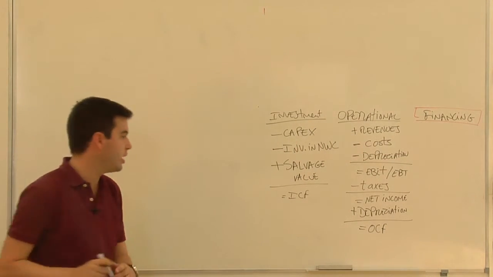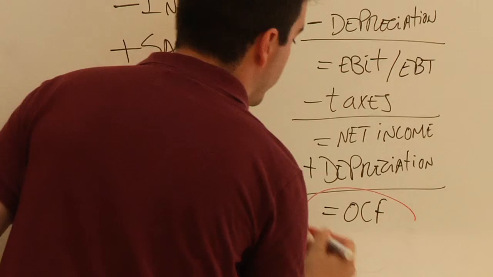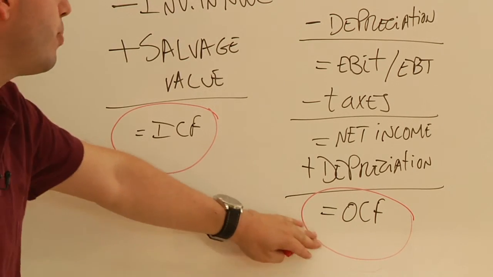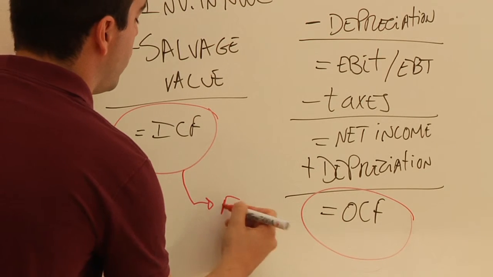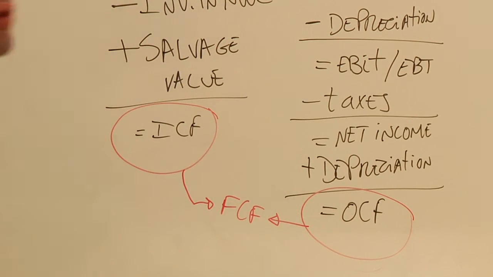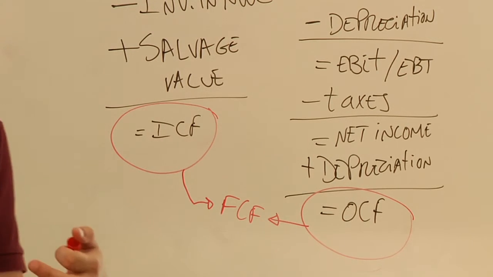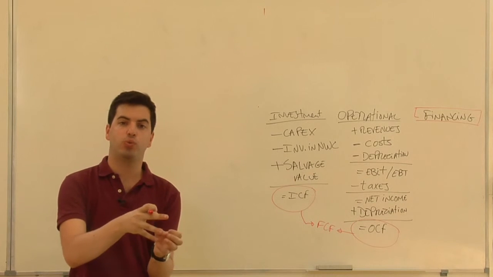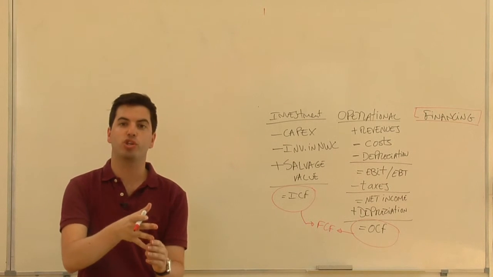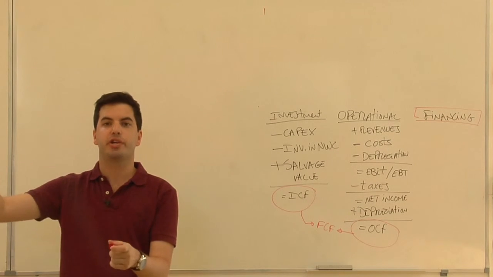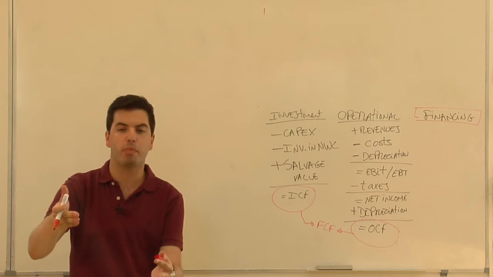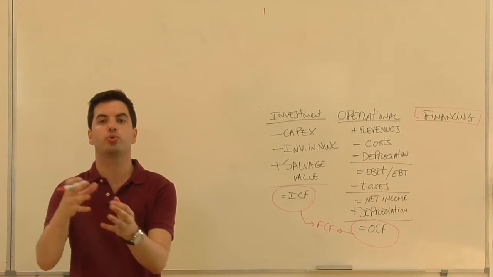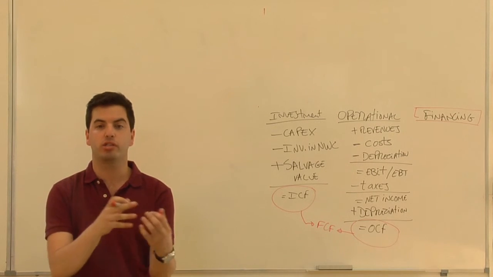So now we have these two things, the investment cash flow and the operating cash flow. And for every single period, we can find these two things, investment cash flow and operating cash flow. Both things together will represent the free cash flow. So if we add investment cash flow and operating cash flow, we will have the free cash flow of the project. And with this, we know how much cash this project will generate this year, next year, in 2 years, and so on. So for each year or for each month, you can estimate the free cash flow that will be useful to you in order to assess the value and whether the project is viable or not.